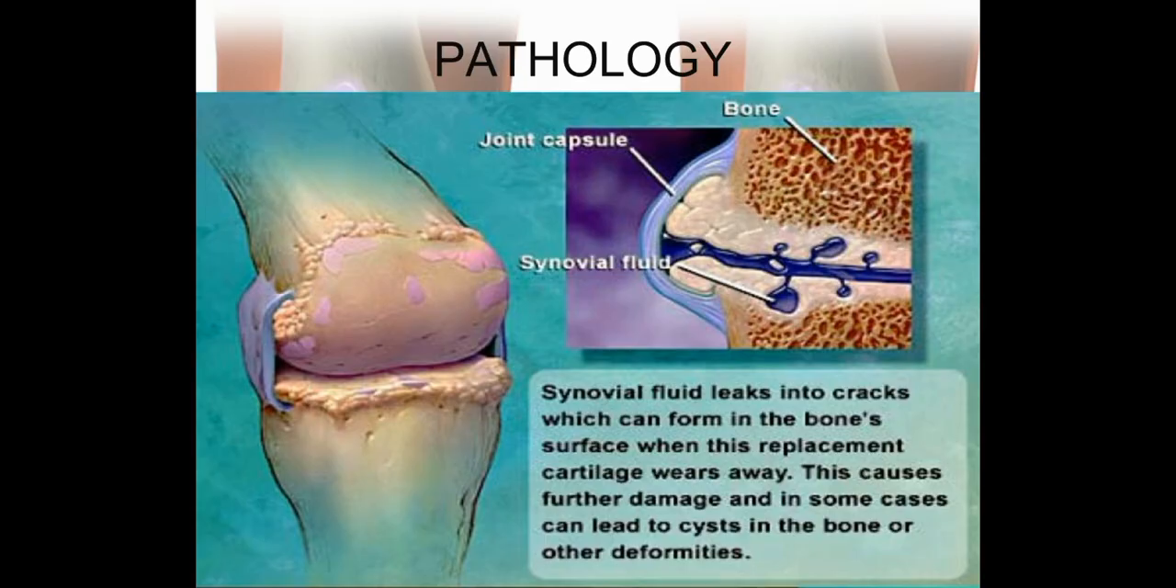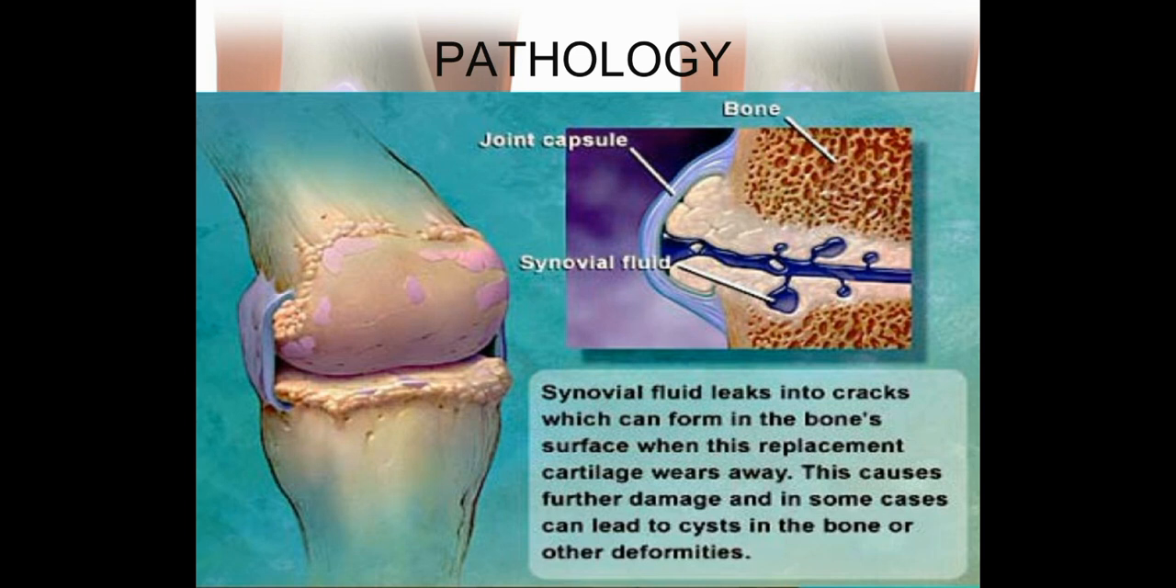Coming to the pathology of OA, as we can see in this picture, there will be bones. The articulating bones for the knee joint are the femur and the tibia. The joint capsule is there and synovial fluid is there in each and every joint. Synovial fluid leaks into cracks which can form in the bone surface when this replacement cartilage wears away. This causes further damage and in some cases can lead to cysts in the bone or other deformities.